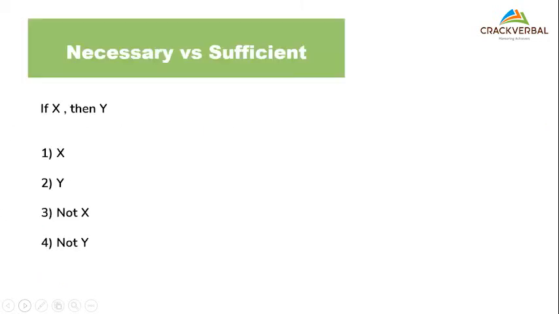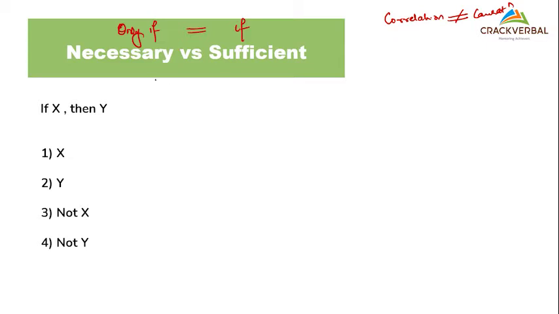Let's move on. Now, this is a very, very important thing. The one that we saw was correlation. Correlation can never be the same as causation, right? This is something we saw. Now, under causation itself, there is a very, very important trap: the difference between the words only if and if.